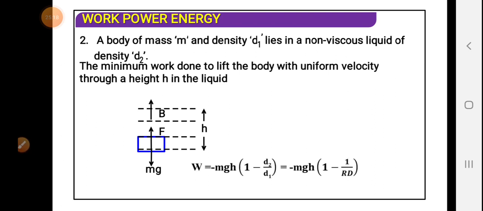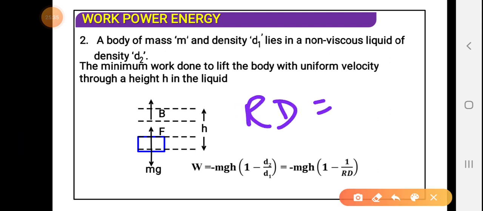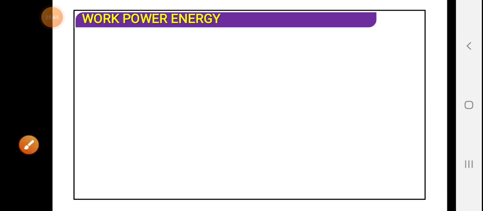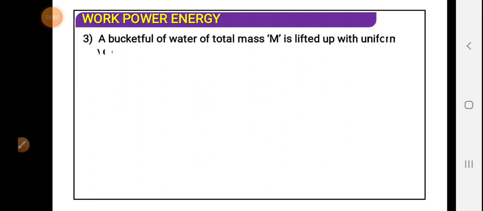I'm not going into more detail. The expression for the work done against the gravity force inside the liquid is equal to minus mgh (1 minus d2 by d1). In terms of relative density, RD is actually d1 by d2, so on putting this value we will get the expression. I ask you to deduce the expression yourself, so that you will know it in more detail.